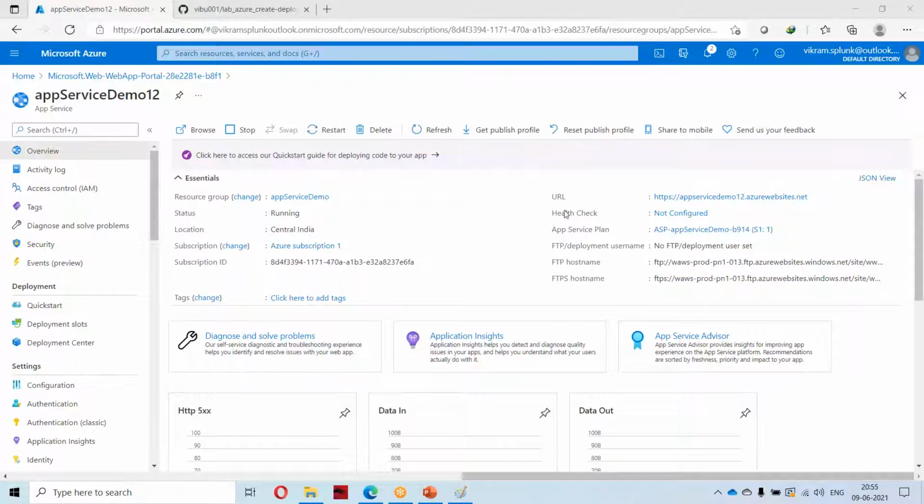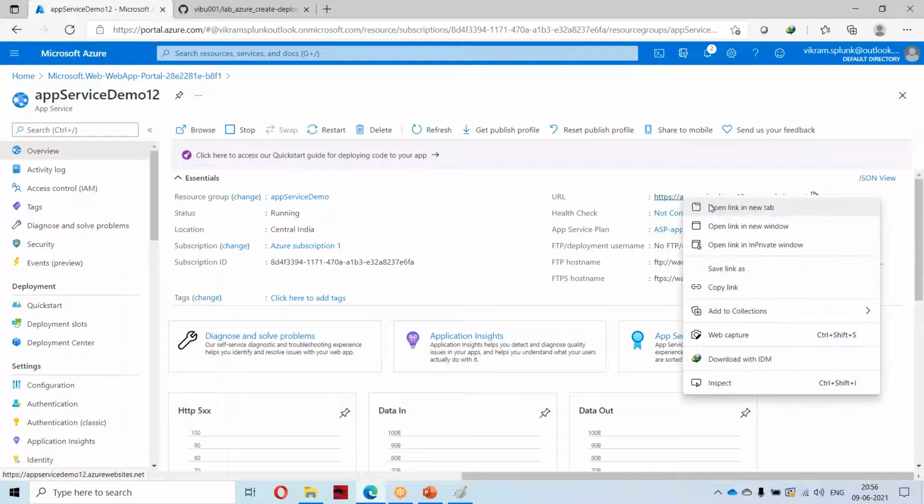If you see here, we are not getting any IP. If you create a VM, we used to get an IP and all. Now, whatever app service I gave, with some name, app service demo 1 2, this is what we got, and it is HTTPS, an encrypted one. But when we created a machine and installed the IIS server, it was launched on HTTP. So by default you are getting this HTTP.